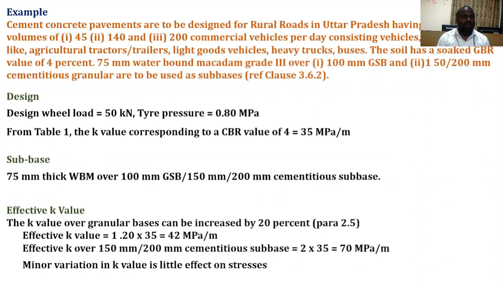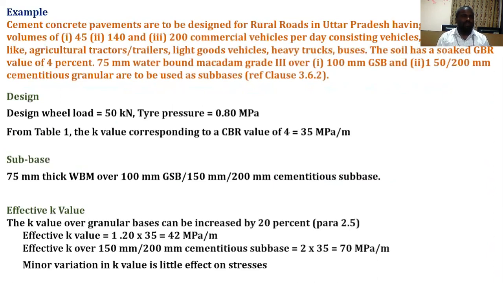If we take one example for the design of the low volume rigid pavements, that example is cement concrete pavement to be designed for rural roads in Uttar Pradesh having traffic volumes 45 CPBD, 140 to 200 commercial vehicles per day, with vehicles like agricultural tractors, trailers, light goods vehicles, heavy trucks, and buses. The soil has a CBR value of 4%, with 75 mm water bound macadam grade 3 over 100 mm GSB. These are the given conditions.